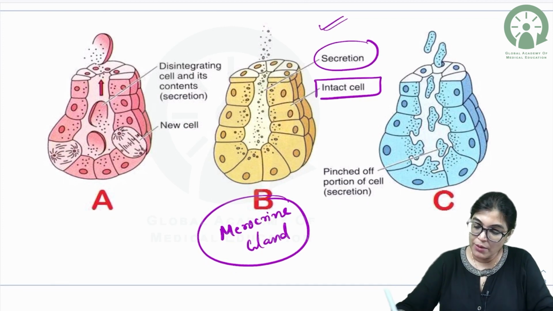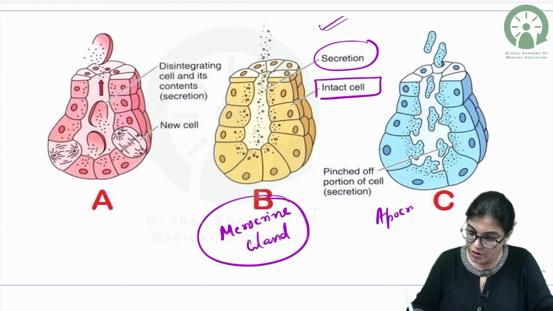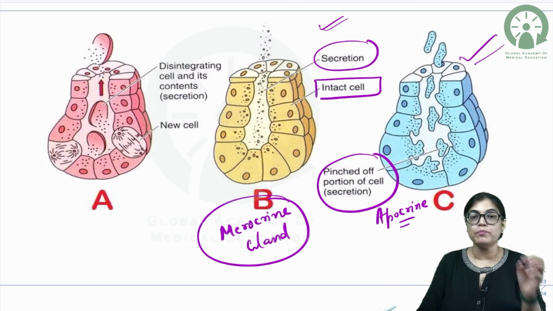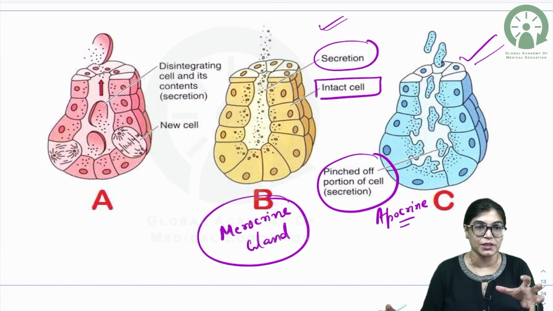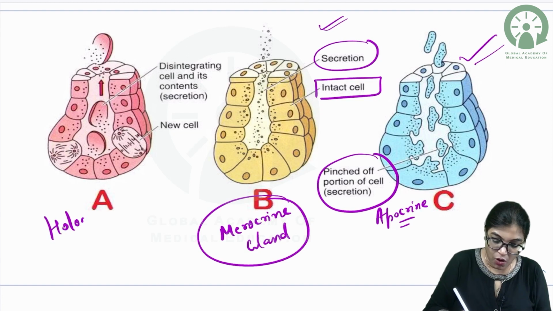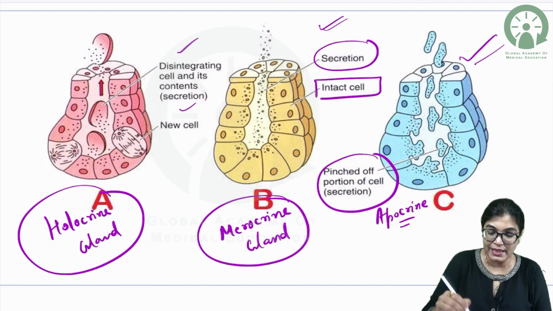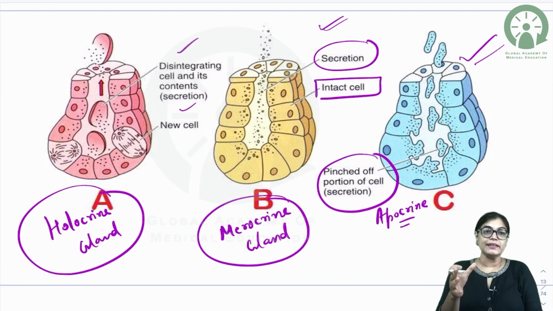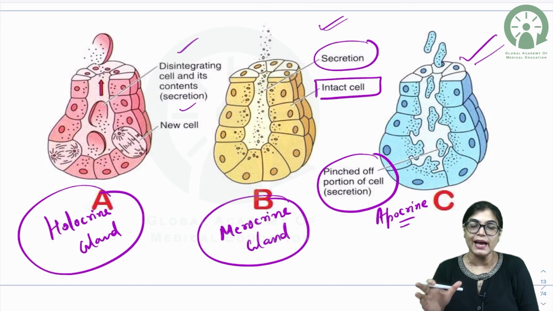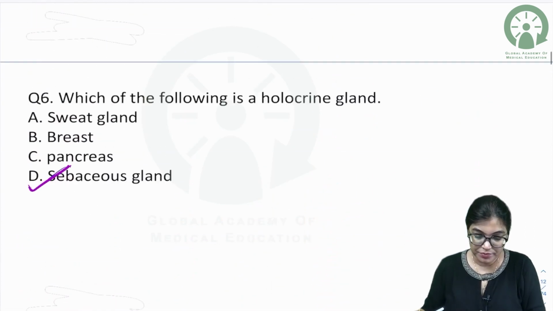But when we are talking about the apocrine gland, the C is the apocrine gland, in which a portion of the cell is pinched off during the process of secretion. The third variety I am talking about is the holocrine gland, and in this category, what happens is the cell disintegrates and its secretion is wholly disintegrated in this process, and a new cell is formed. So, the best example of a holocrine gland is the sebaceous gland. So, definitely the right answer will be sebaceous gland.